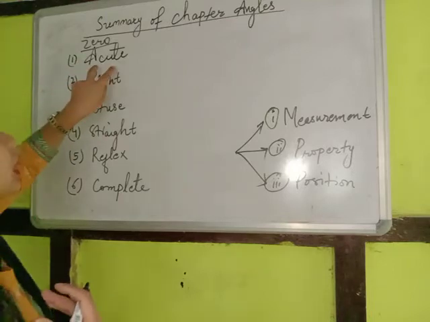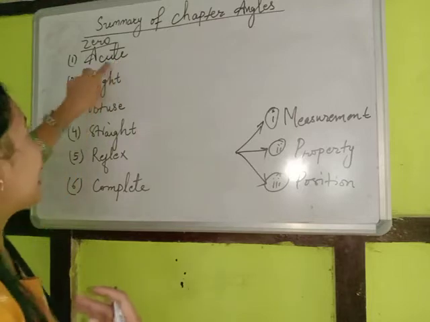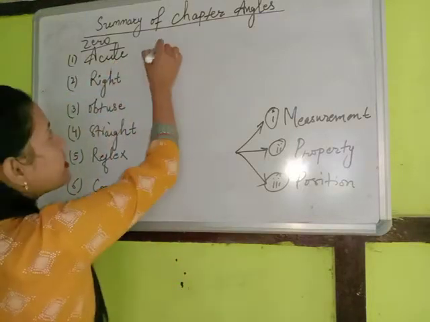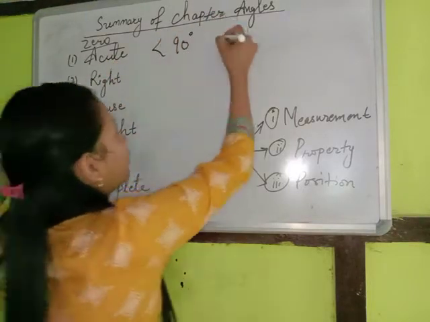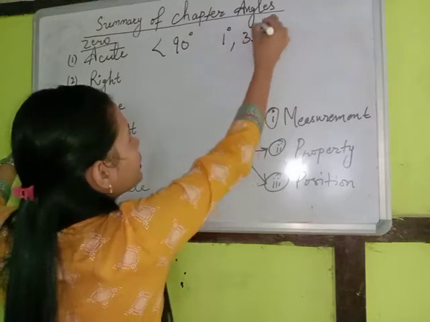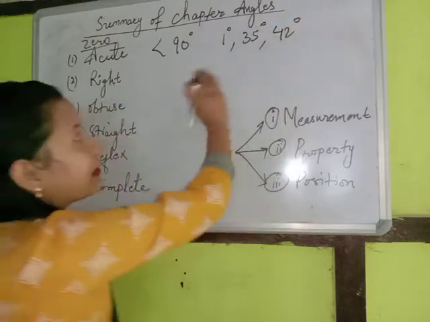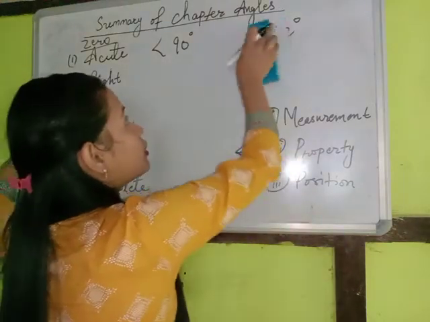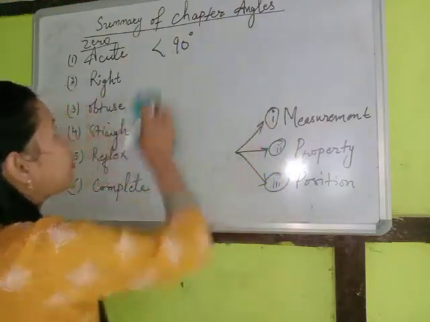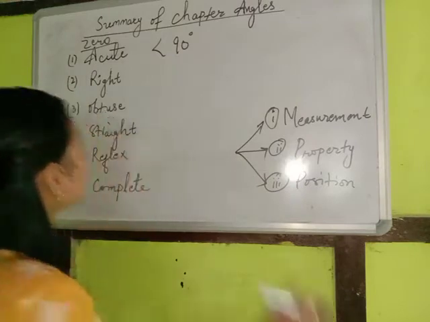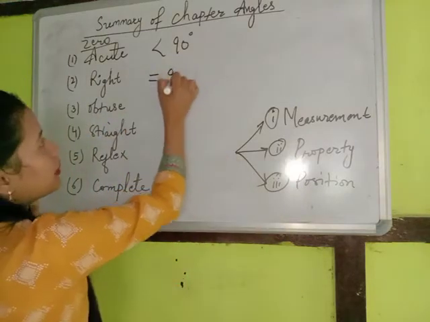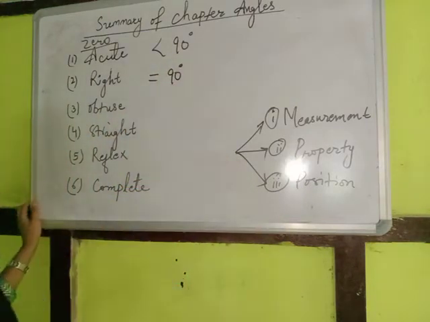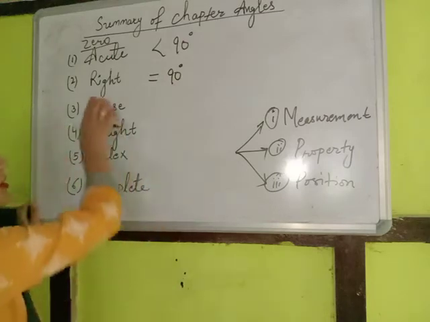Okay, we have acute angle. So the angle whose measurement is less than 90 degrees, say whether it is 1 degree, 35 degree, 42 degree, all these angles are named as acute angle. So the angle whose measure is less than 90 degree is termed as acute angle. The angle whose measurement is equal to 90 degree, which is exactly 90 degree, then it is named as